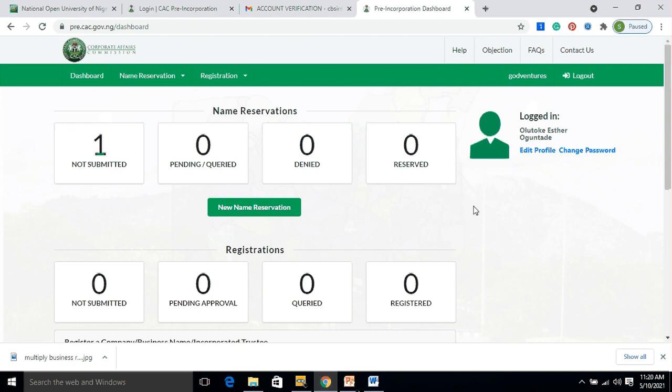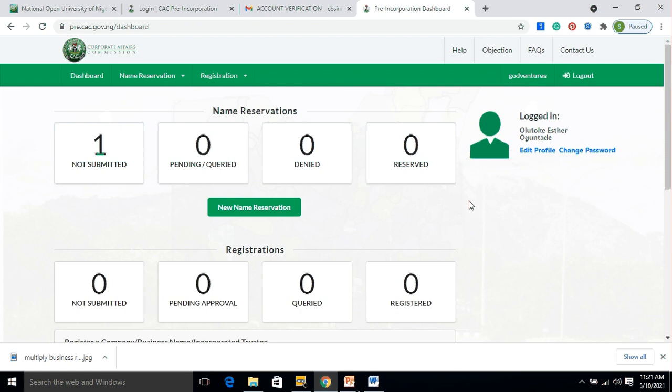But let us assume that there is no problem with your submissions, and one of your names has been approved. Then you are going to see a notification of one here that this name has been approved and it is reserved for you. Now you need to go ahead with the next stage of registration, or the final stage of registration.